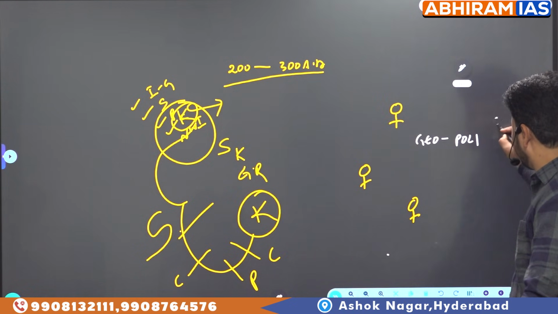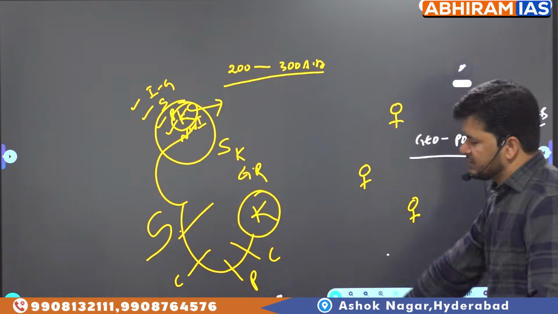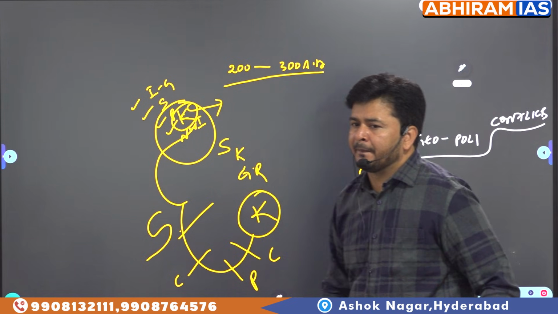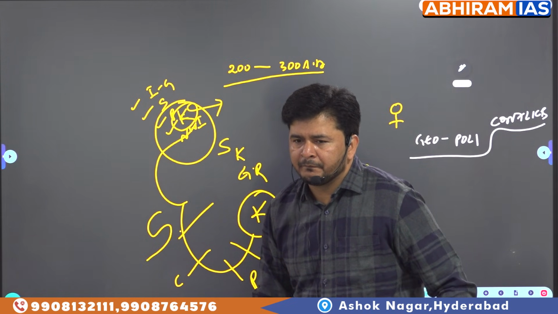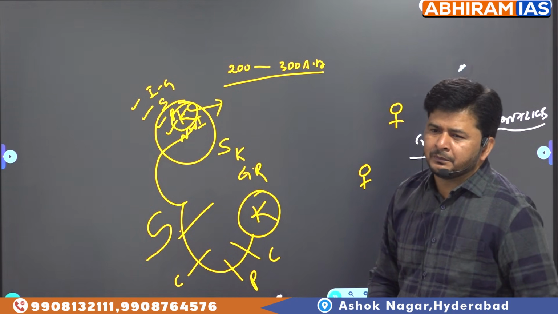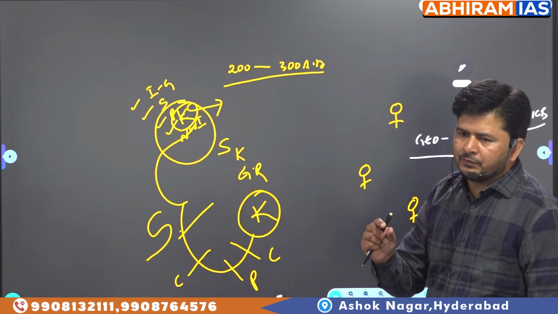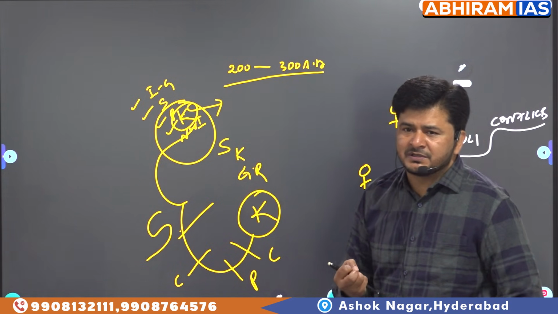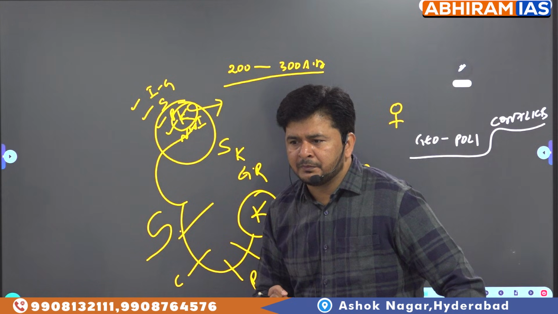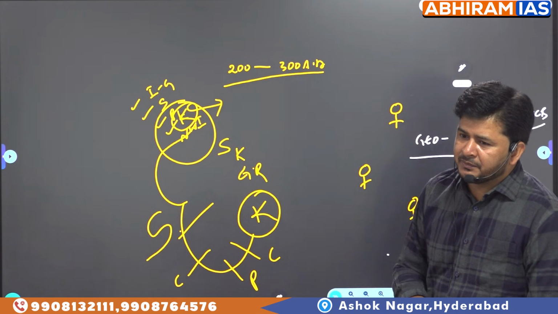Geopolitical conflicts. Can anyone say what these geopolitical conflicts are? Geopolitical conflicts का मतलब क्या होता है? What does it mean by geopolitical conflicts? Fight for land. Which kind of land?